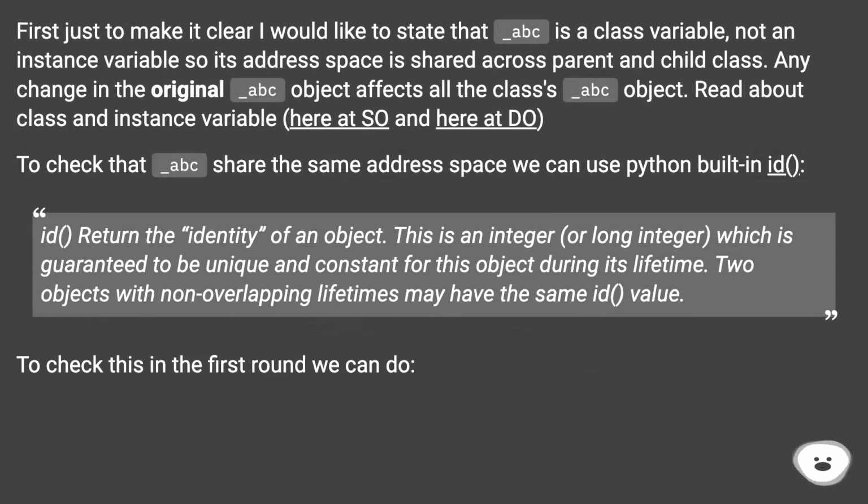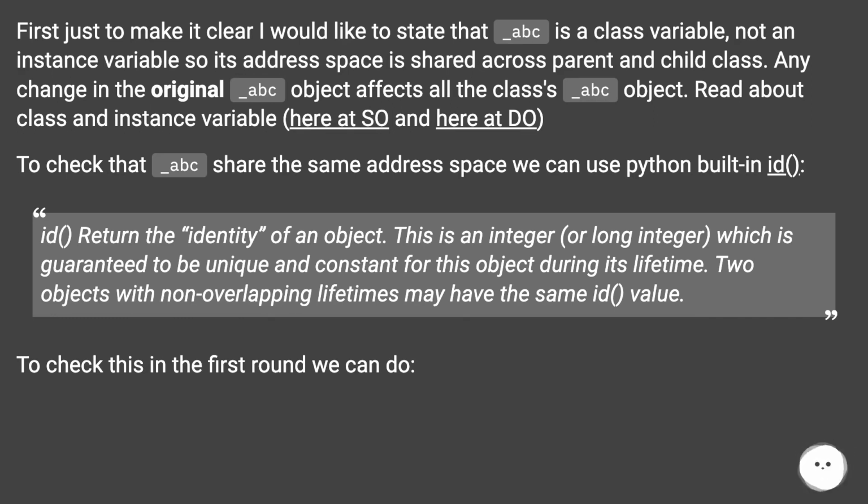First, just to make it clear, I would like to state that _abc is a class variable, not an instance variable, so its address space is shared across parent and child class. Any change in the original _abc object affects all the classes' _abc object. Read about class and instance variables here at SO and here at DO.